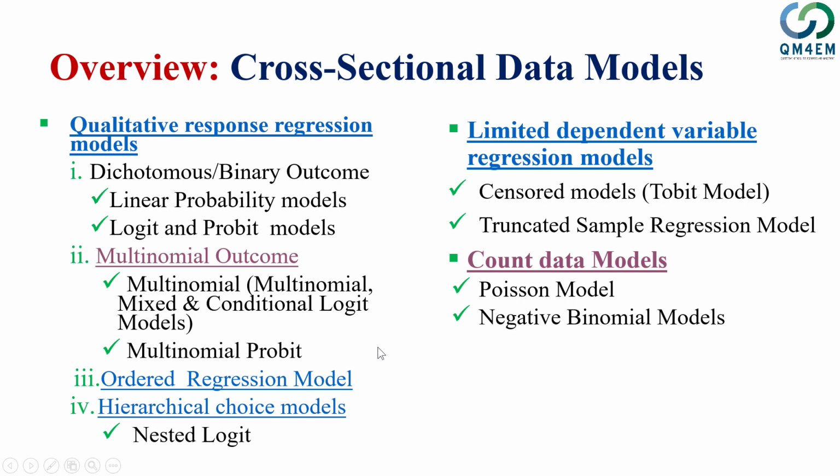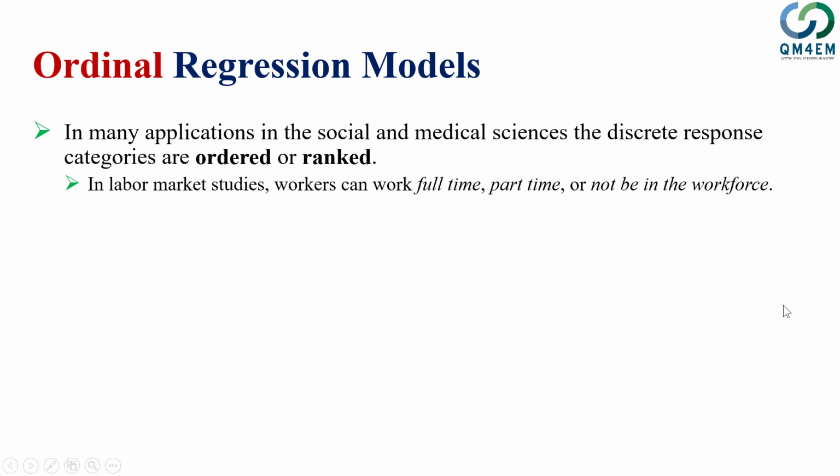The next group of models are the ordered regression models. These are also used extensively in social and medical sciences for discrete response categorical variables, but these variables are ordered or ranked. So instead of a non-ordered choice decision, we are now considering a case where the choices are ordered or ranked. For example, in labor market studies, a worker can work full-time, part-time, or not work in the labor force. So here, along with having grouping among the workers, we also have a certain kind of rank.